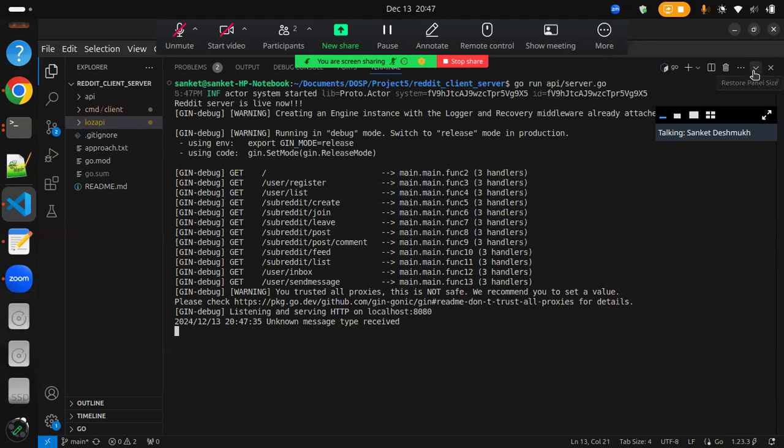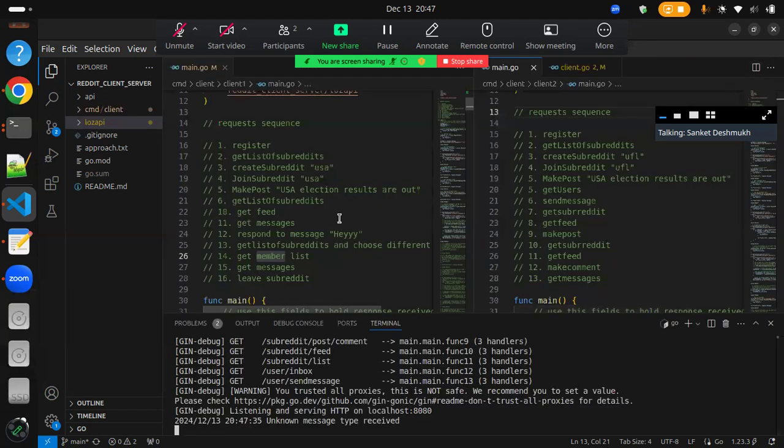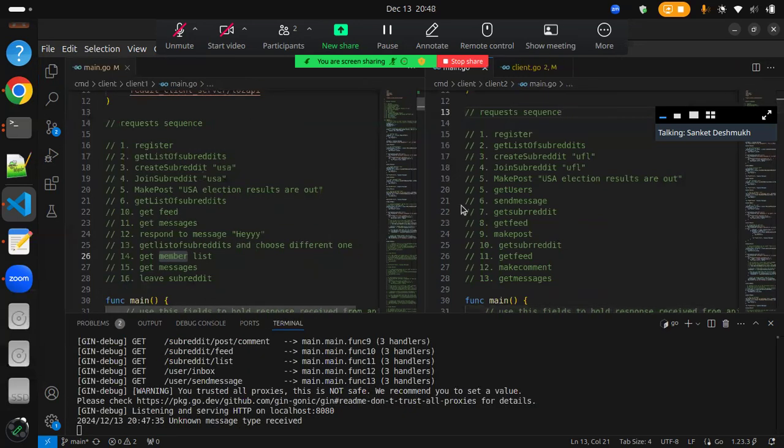But before doing that, let's have a quick look at what this client contains. This is my client one and this is my client two file. They contain a few requests in different order, obviously. They are registering themselves, they are creating some subreddits, they are making posts in it, they are also sending messages to each other, and also there is a comment as well, and many more stuff.